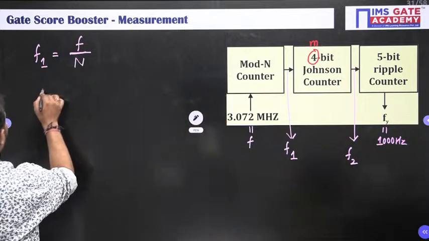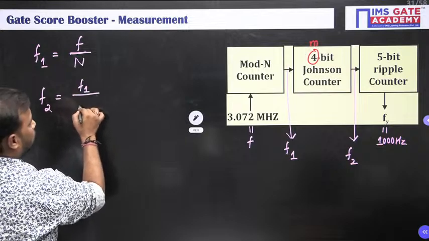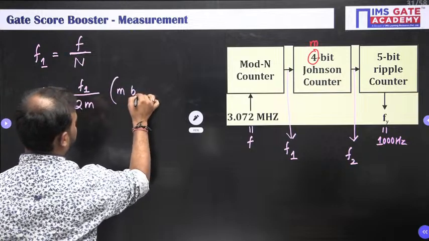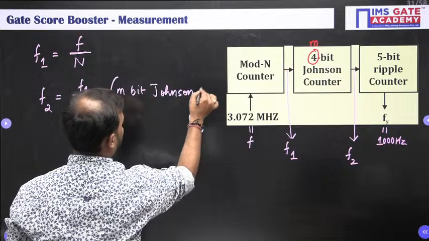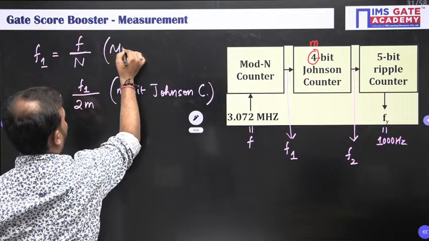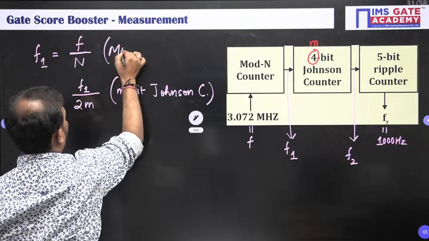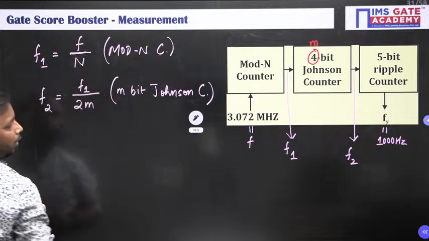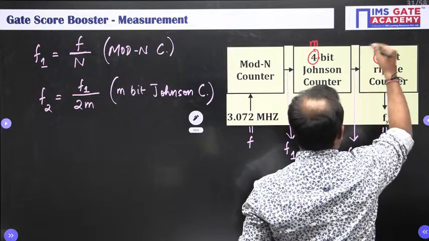So in this case, your F2 will be equal to F1 upon 2M. This is for the M-bit Johnson counter, and this is for the mode N counter.